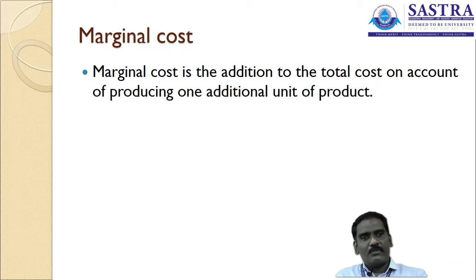So the cost that tends to change: for one product you need to pay 110 rupees, for 12 products you need to pay 18.4 rupees, and for the 13th product you need to pay 25 rupees. So what would be the resulting change of one more unit? For the production of one more unit, how much cost do we need to pay? That is measured as the marginal cost.